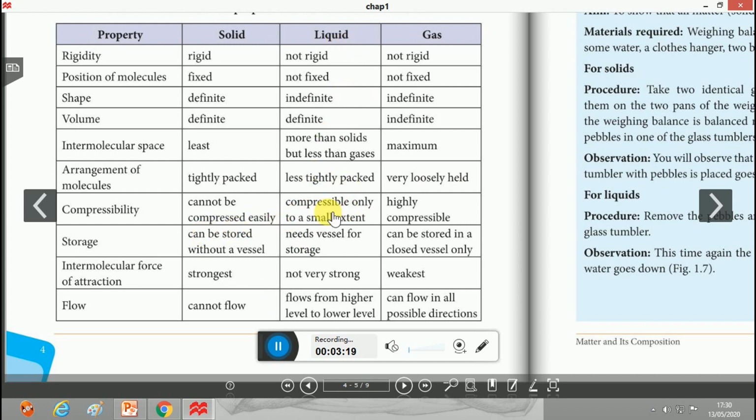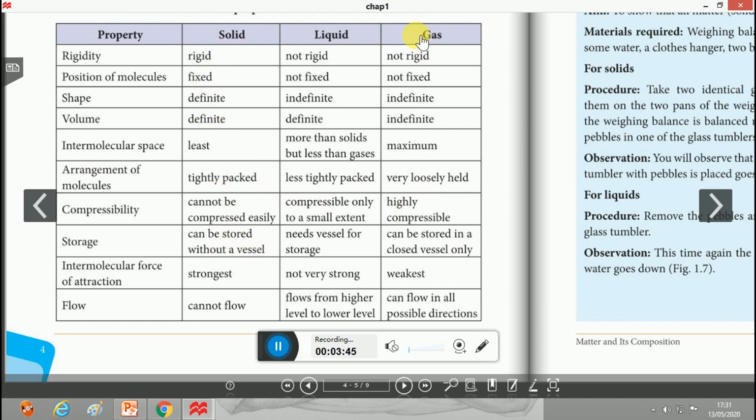Liquids are compressible only to a very small extent because the molecules of liquids have little intermolecular space. Gases are highly compressible because the intermolecular space is very high.